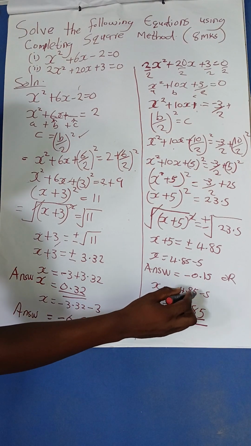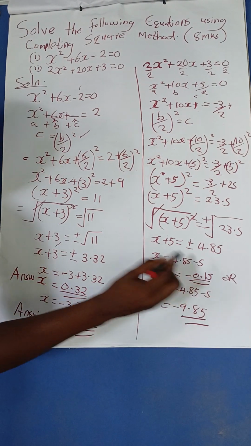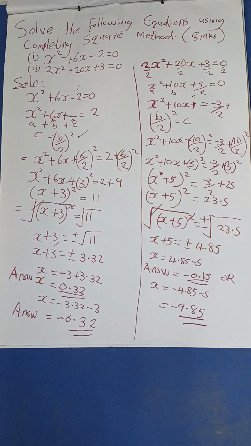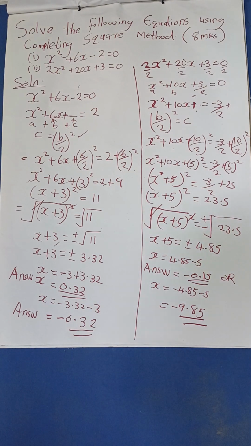Very easy. You'll get your two answers here. So that is your completing the square method. You can also use the factorization methods using the two examples I've done here. You see if you'll get the same answers. But this is how it is done. You can also use the quadratic formula, which you'll also arrive at the same answers.